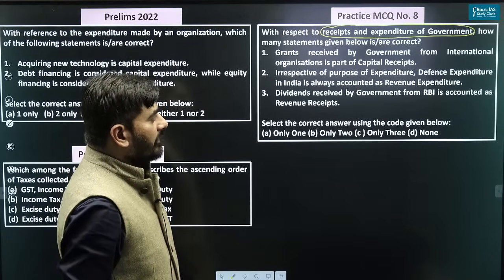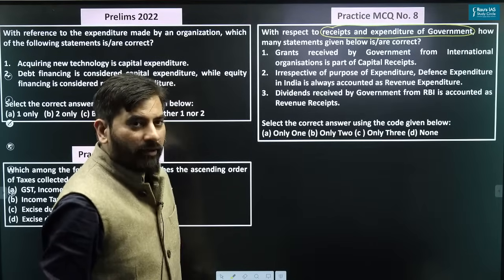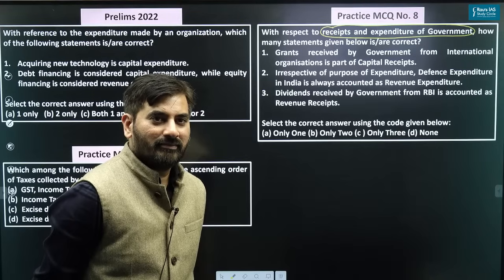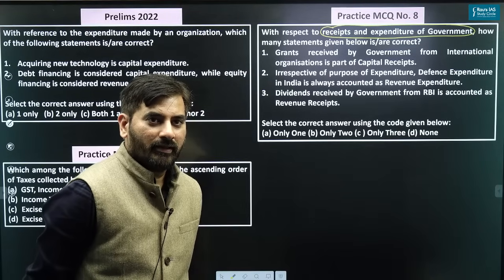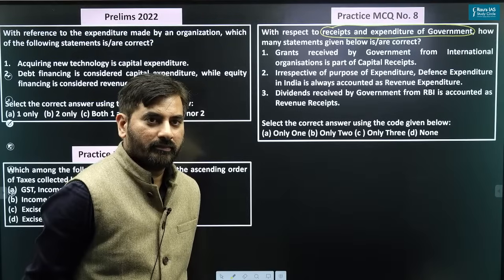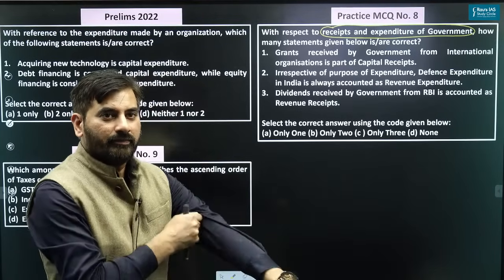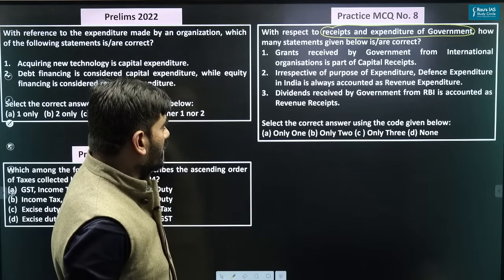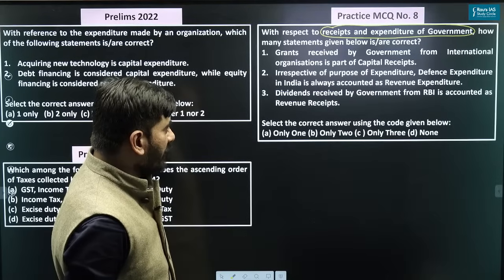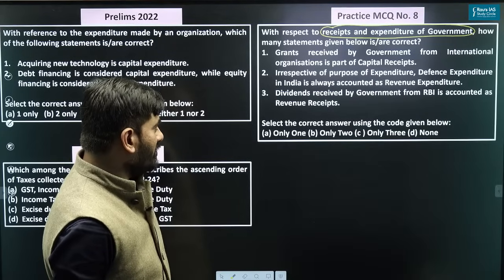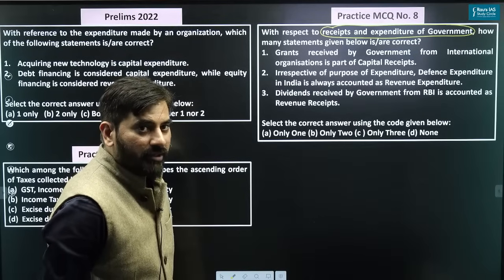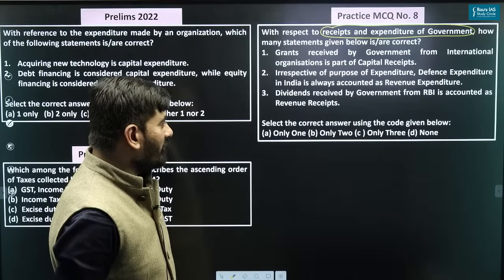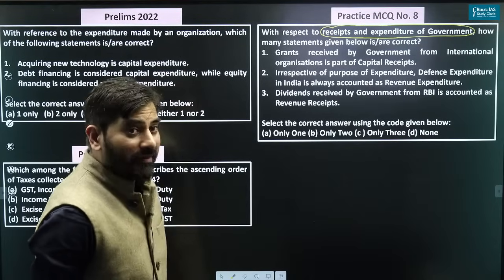Grants received by the government from international organizations is part of capital receipts. Irrespective of purpose of expenditure, defense expenditure in India is always accounted as revenue expenditure. Dividends received by the government from RBI is accounted as revenue receipts.